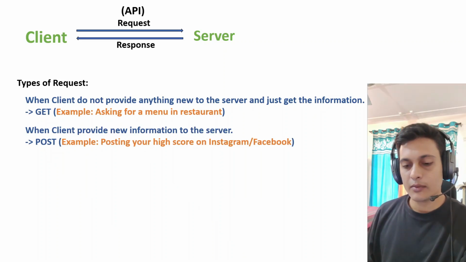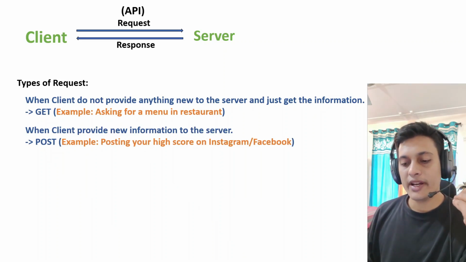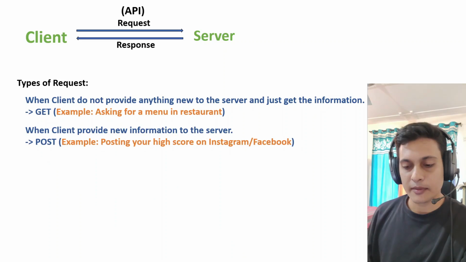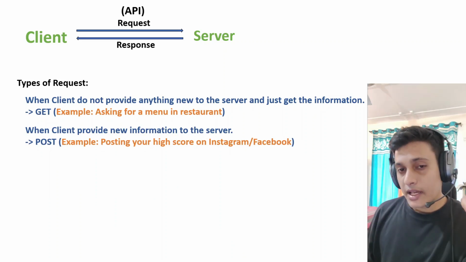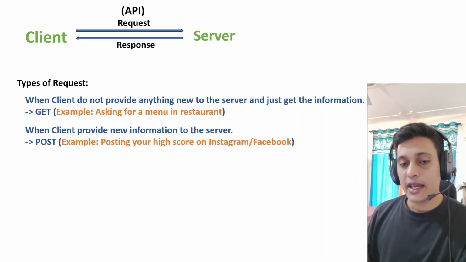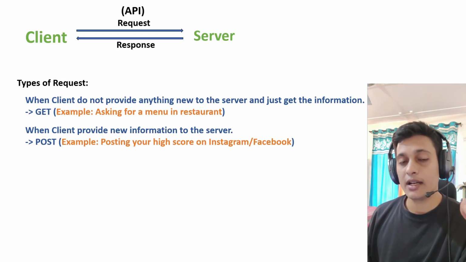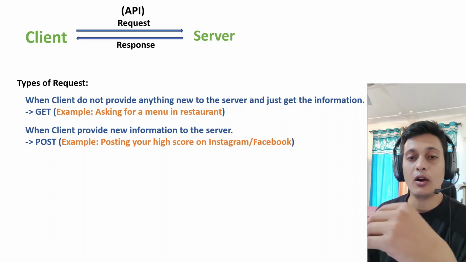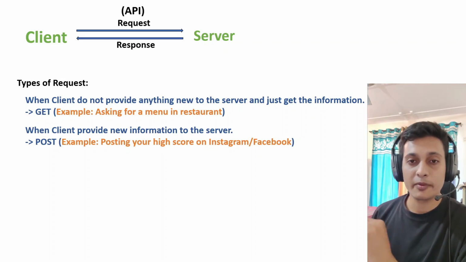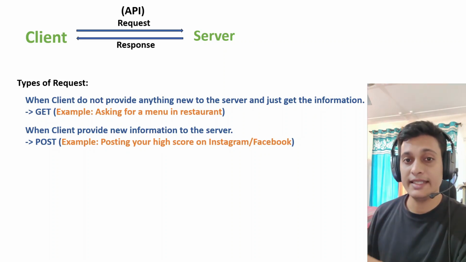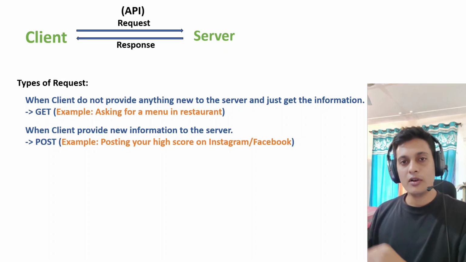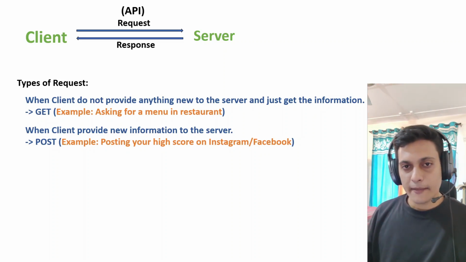The second one, POST. When the client provides new information to the server. Again, the game app which we were using and in which we created the high score, we wanted to show that data to Instagram so that all the other people on Instagram can see that I created the high score in this game. So Instagram was there already.